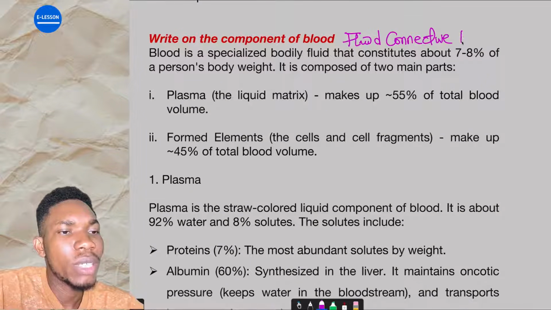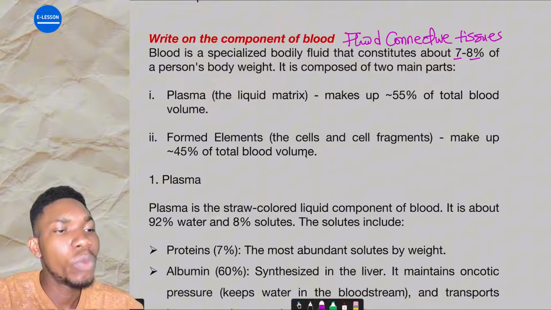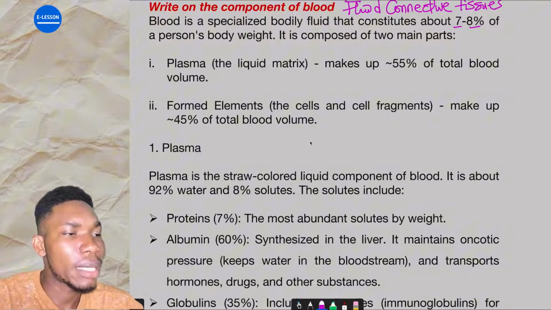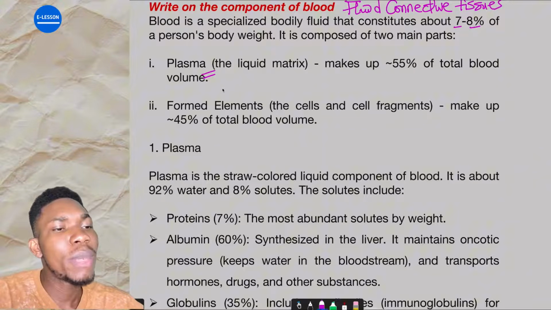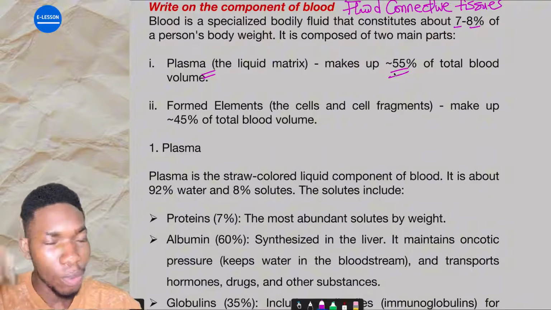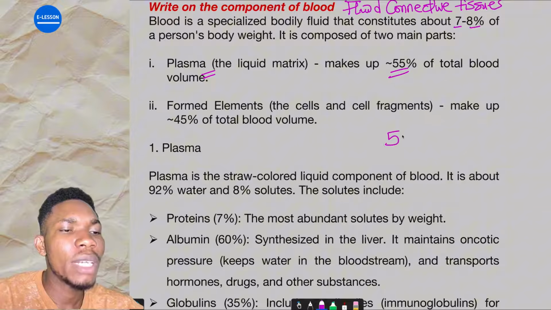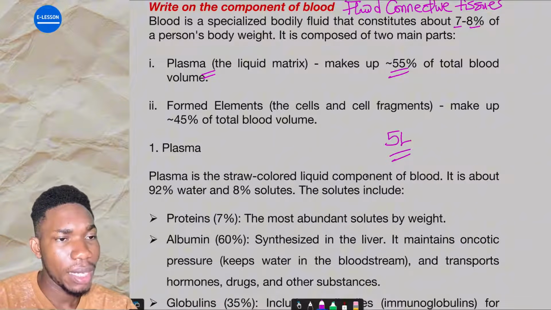It's a specialized connective tissue that constitutes about 7 to 8% of a person's body weight. It's composed of two main parts. We have the plasma, which is the liquid matrix, which makes up about 55% of total blood volume. We said blood volume is about 5 liters for a 70 kg person, which we learned in CVS, right?